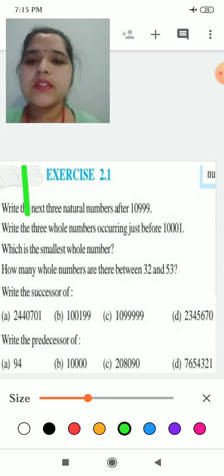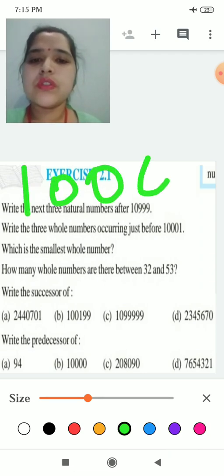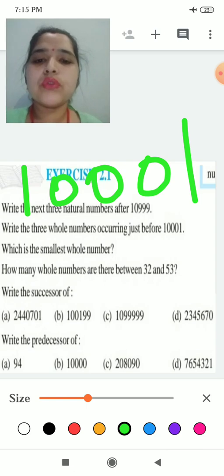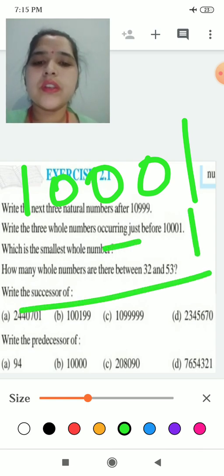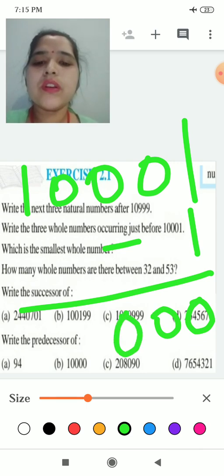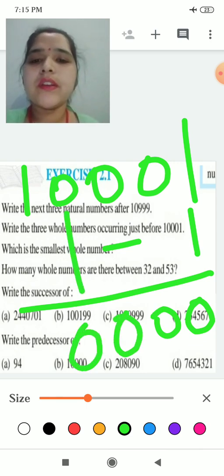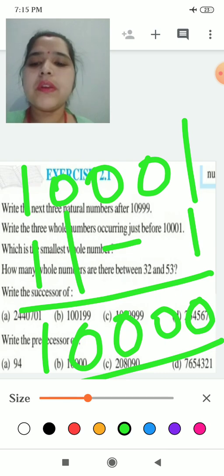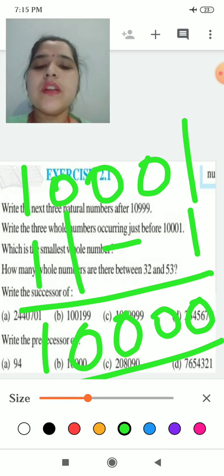The number is 10001. It is asking for before, so we will do minus 1. Okay. 1 minus 1 is 0. 0 will come here, again 0 will come here, and here will be again 1. So what will be our answer? Our answer will be 1000.